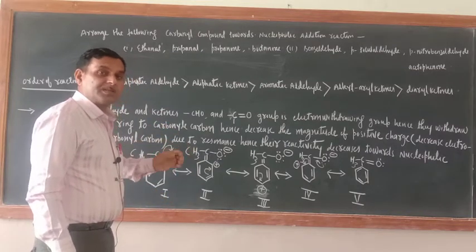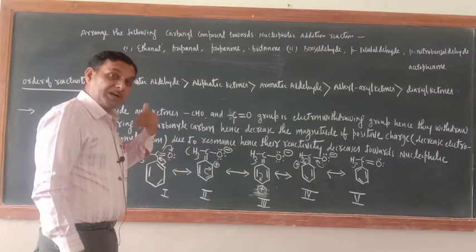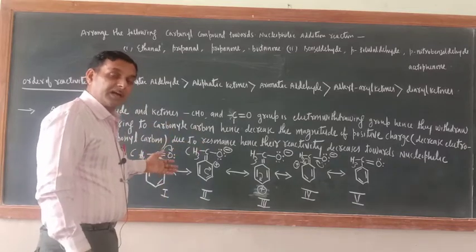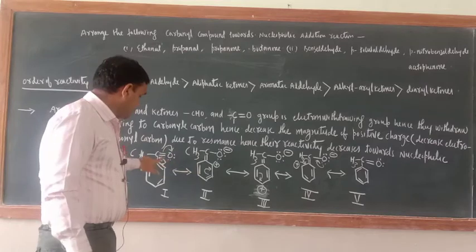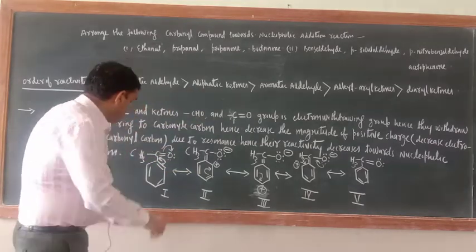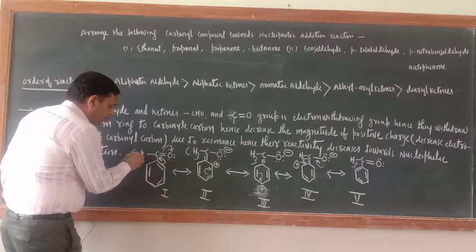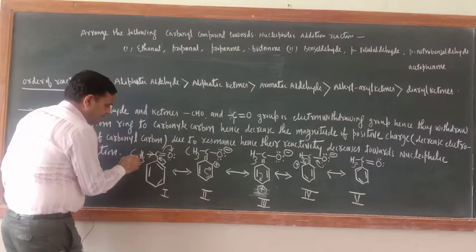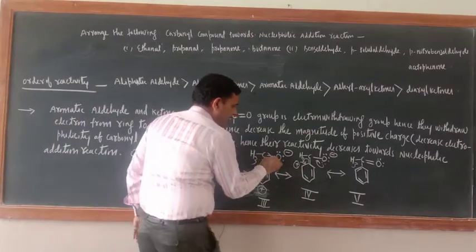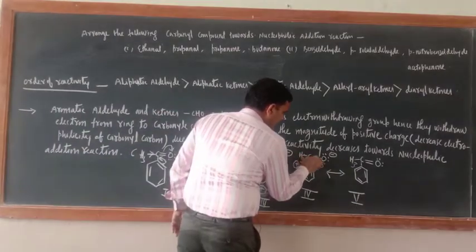Electrophilicity, electro means electron deficiency, will decrease further. In case of alkyl aryl ketone, this carbonyl carbon is becoming more electron rich because ring electrons are also going, and now the plus I effect of this one CH3 is also increasing electron density here.